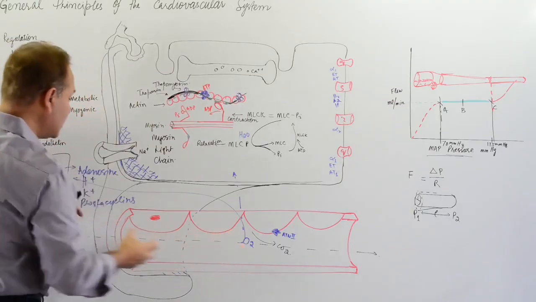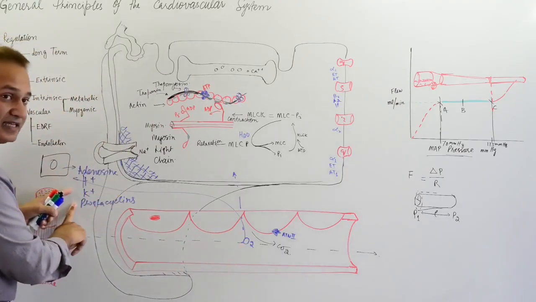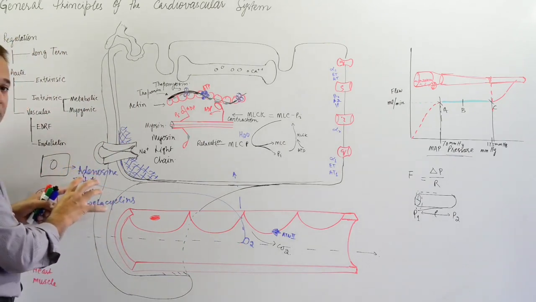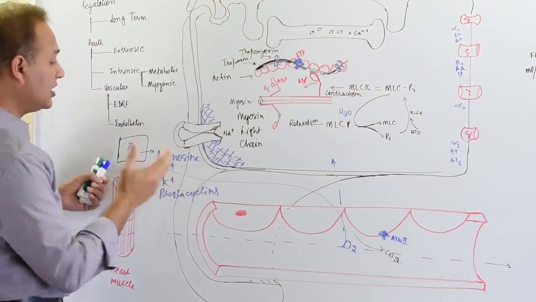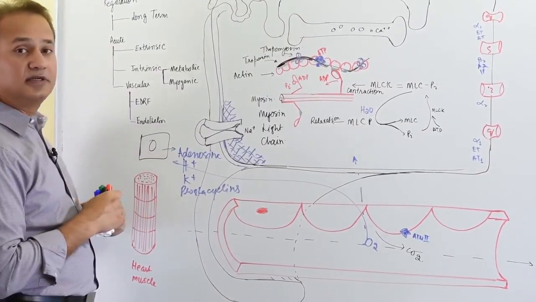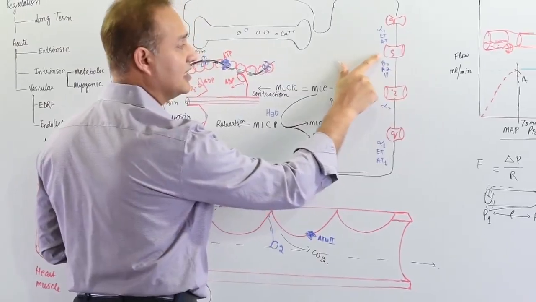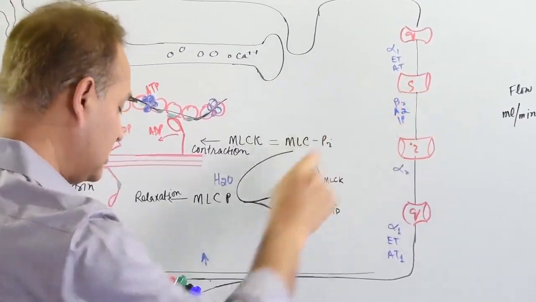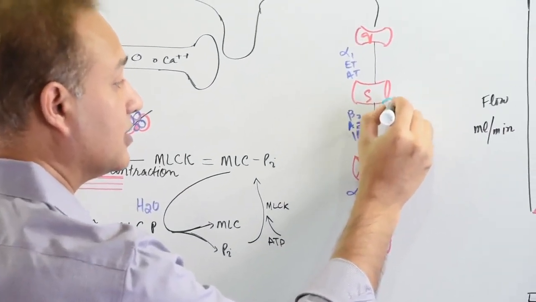So either reduce the oxygen here or increase the oxygen demand. The result will be that when oxygen supply is less and the tissue is still working, the tissue would start producing metabolites. These metabolites in turn would cause relaxation. So let's see how they would do the relaxation. Let's talk about one of them. Let's talk about adenosine. What adenosine does is, if you come here to these receptors, this is the Gs stimulatory protein here. And this is a receptor that will be acted upon by adenosine.